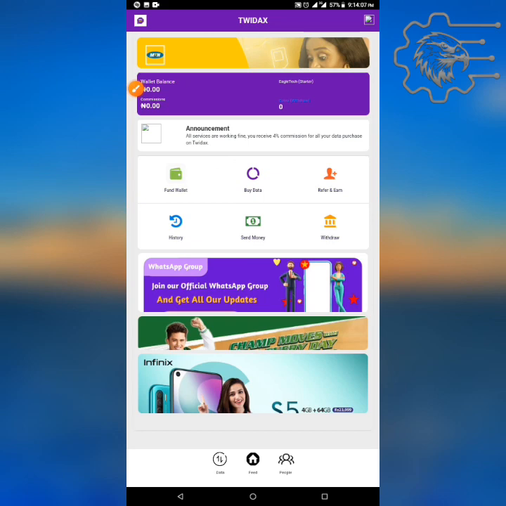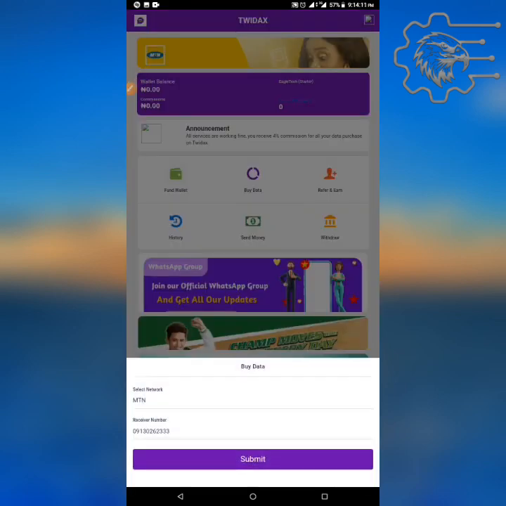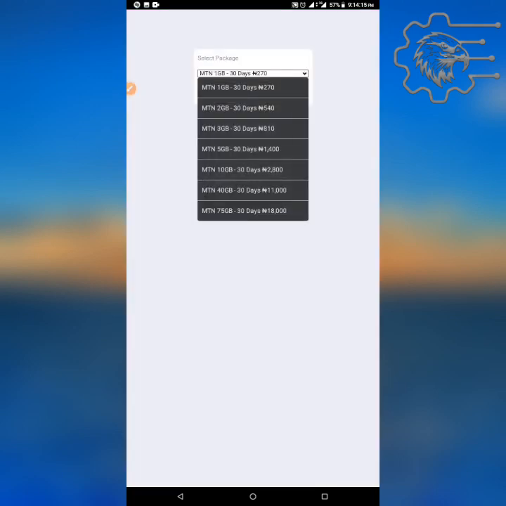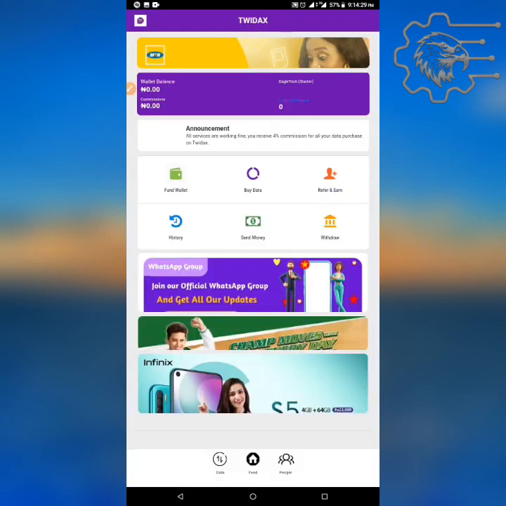For instance, let me click on buy data. I click on this. Let me buy MTN. You see how much they're selling. Oh, it is very high. They're selling 1 gig at 270 naira a gig. All of them are at 30 days. Both of them, that of Souzdata is 30 days, and it's 270 naira, which is very costly, I should say.